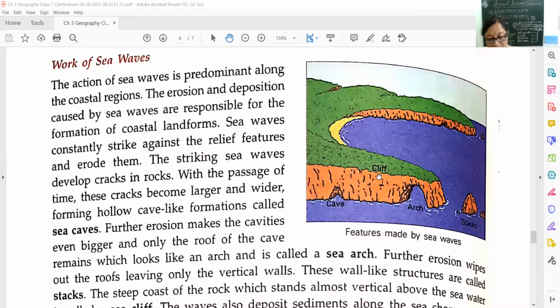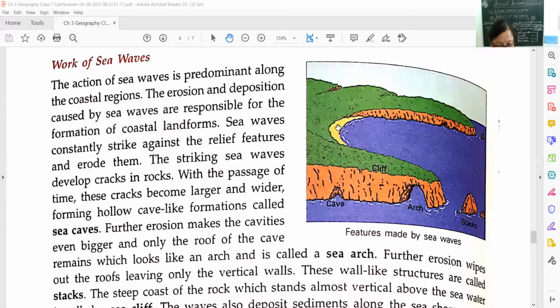So children, you have learnt about the action of sea waves, and by the action of sea waves, we have about 4-5 types of formations: sea caves, sea arches, stacks, sea cliffs, and sea beaches.